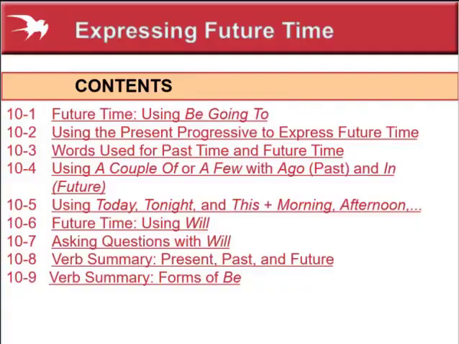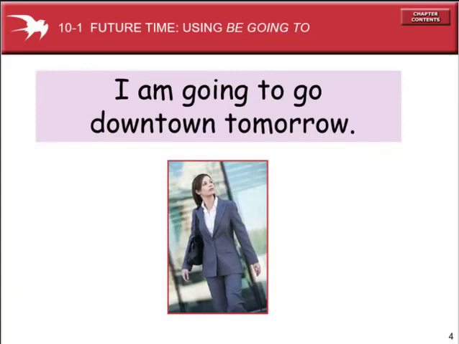Today I am going to discuss expressing future time. Today's class covers future time using be plus going to, using the present progressive to express future time, and words used for the past time and future time, such as a couple of, a few weeks ago, which indicate the past, and today, tonight, this morning and this afternoon. Then future time using will, and asking questions with will. So, future time using be plus going to.